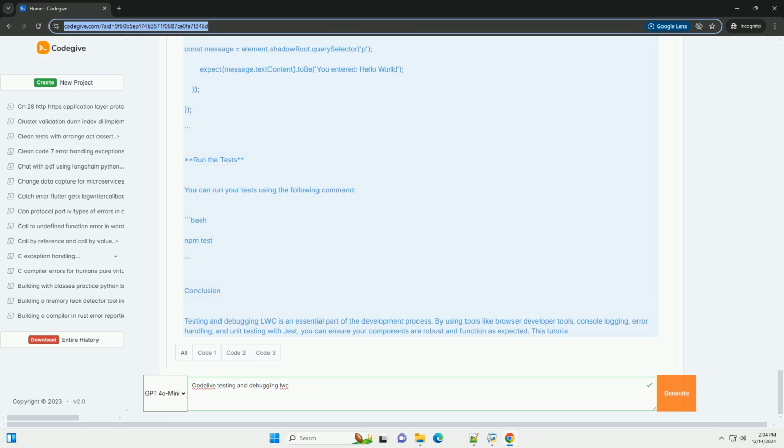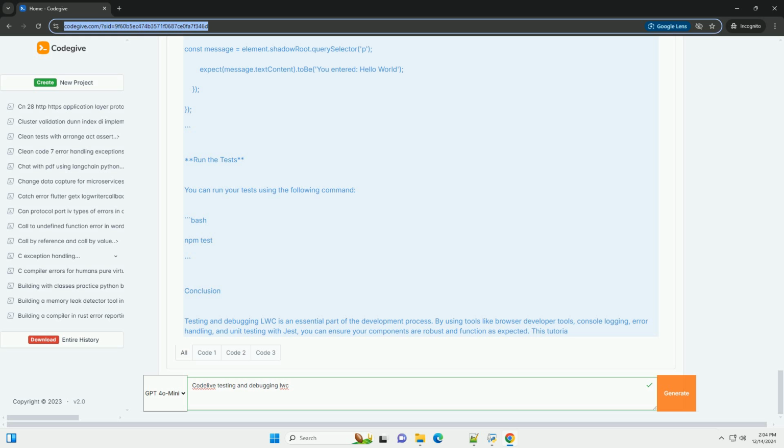2. Creating a Lightning Web Component. Let's create a simple LWC component that displays user input and a button to submit the input. Create component. Run the following command to create a new LWC component. Bash. sfdx force:lightning:component:create --type lwc --componentname userInput --outputdir force-app/main/default/lwc.